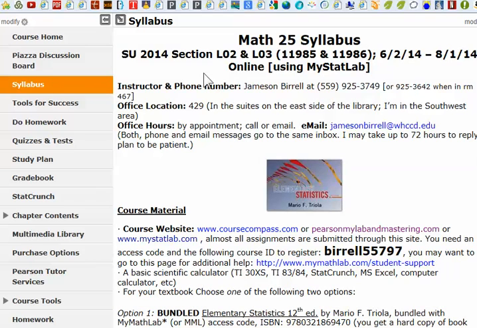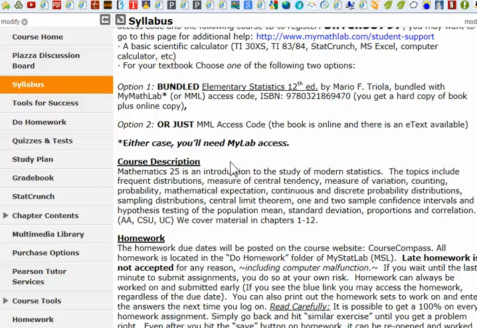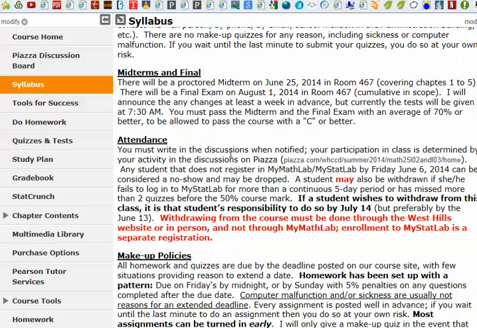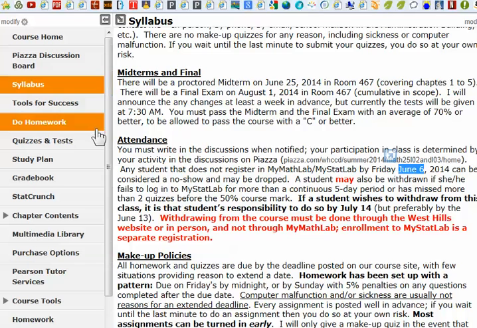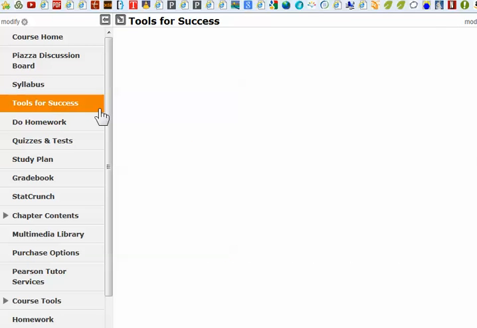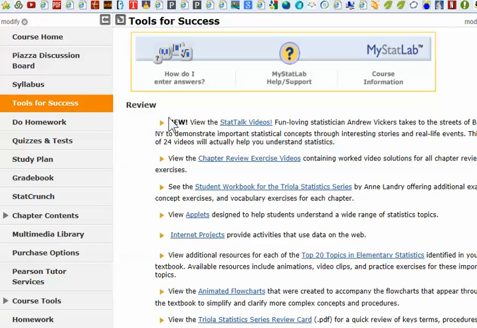This is the combined syllabus for both sections. We've already talked about all that. In fact, there's the attendance policy right there that says you may be dropped and you're considered a no-show if you didn't get your stuff together by June 6th, and that was set up for midnight, so you should have been in by that point. The tools for success is really important, and I'm not sure that all of you are looking here. I did post a few of these things in a spread of answers during our discussion last week, but I just want to reiterate some of those items.